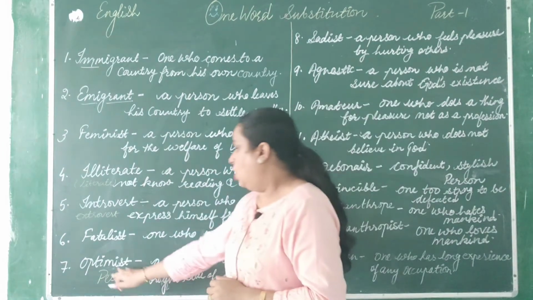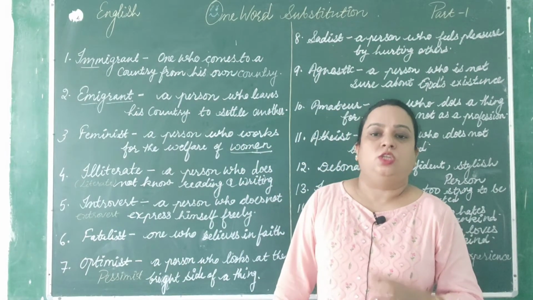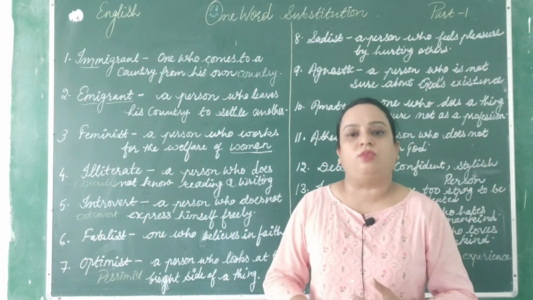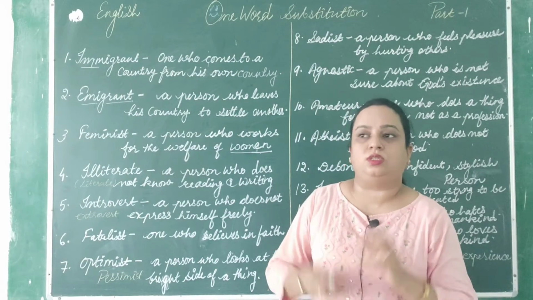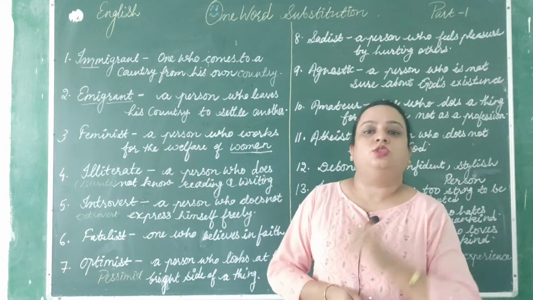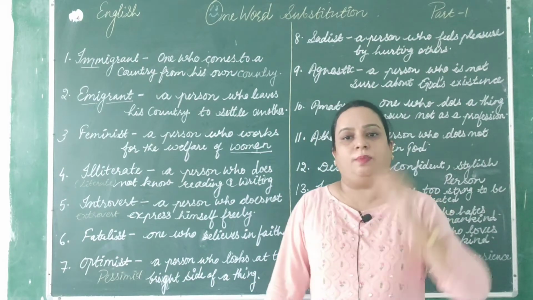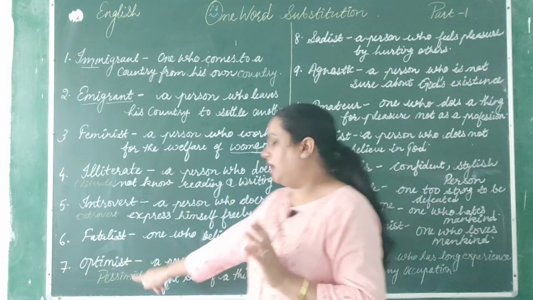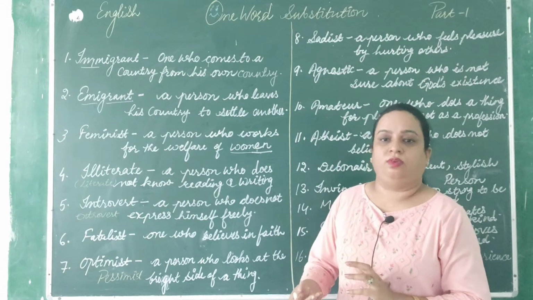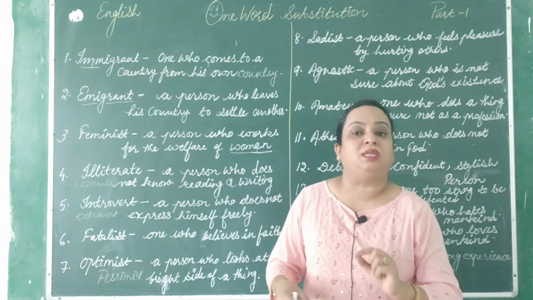Next is optimist. You are familiar with this word, optimist. So one who has a positive side, a positive thinking for something, right? The bright side, who is just looking at the bright side of something, who thinks towards positivity. So that type of person is known as optimist. And the opposite, who always thinks only negative, that is known as pessimist. Okay, so optimist is a person who thinks positively. So that is called optimist, and the opposite of this is pessimist.